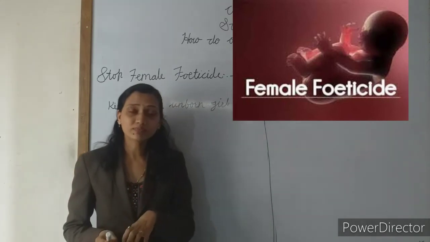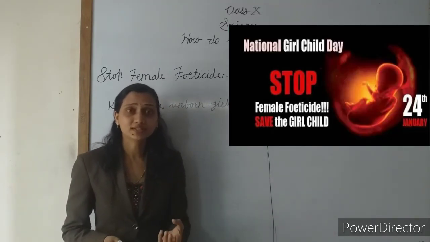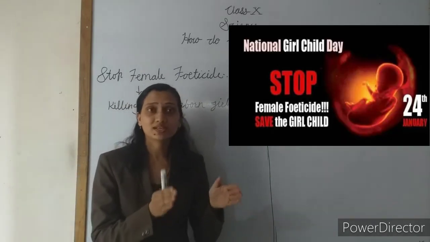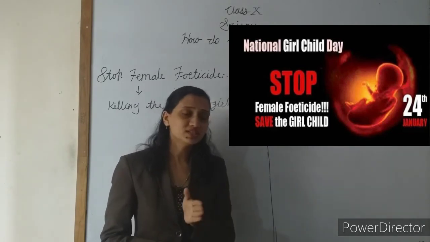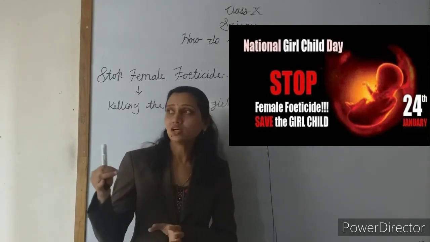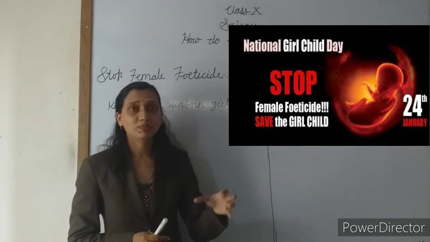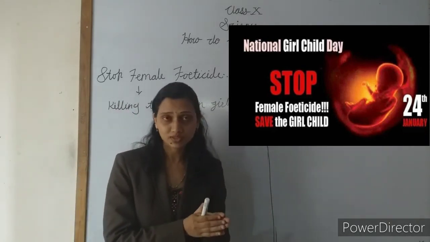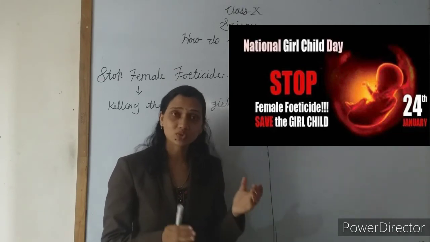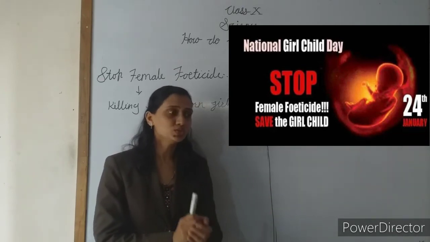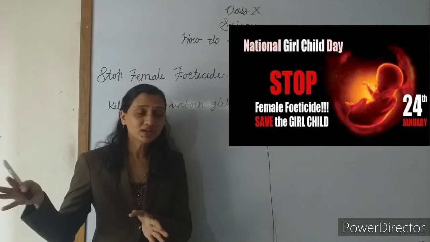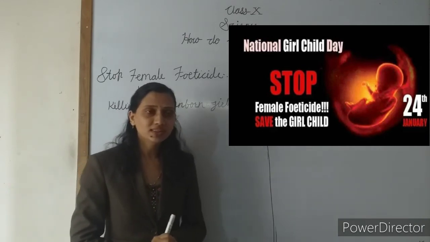So our government enacted laws to stop sex determination. Sex determination means doing ultrasonography to determine whether there is a male or a female in the mother's womb. It is totally banned by our government. Understand?